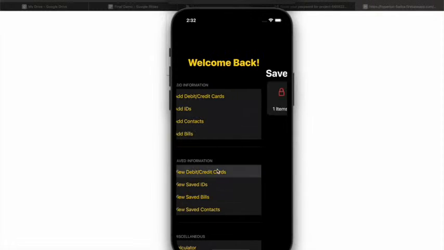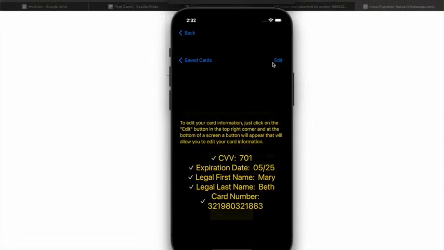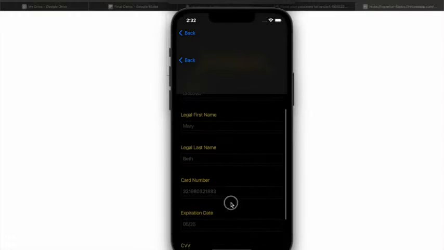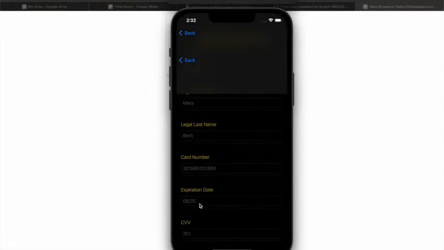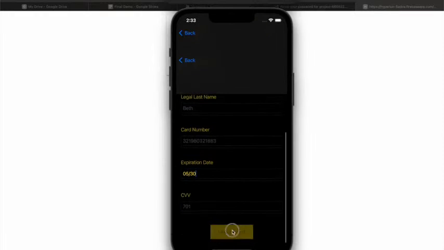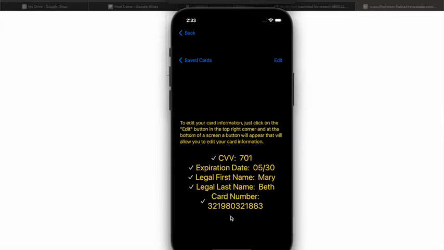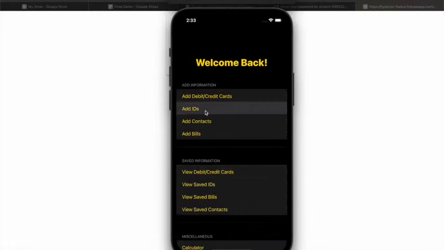So we'll go to credit cards, Discover. Let's say that it's now 2025 and she gets a new one and it now expires in May of 2030. So you just change that and you update it, and you'll see that everything else is the same, but the expiration date changed and now it's May 2030.